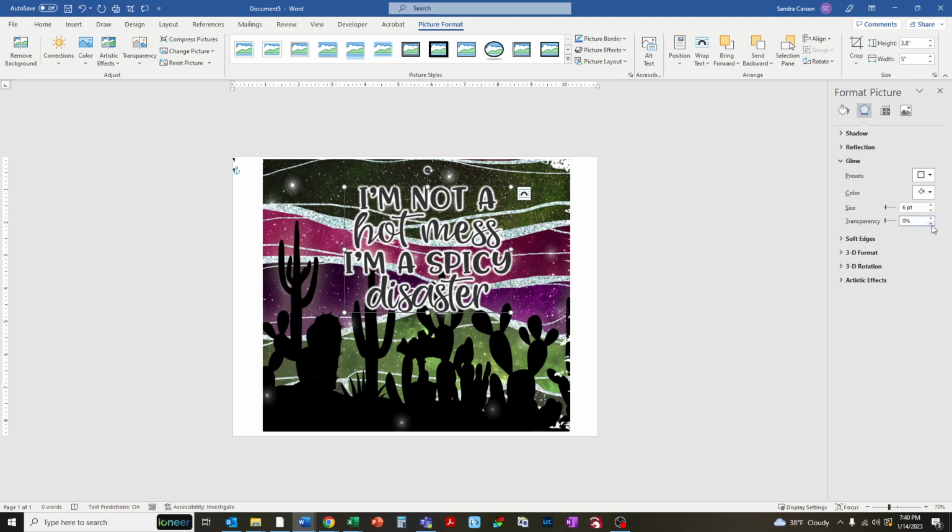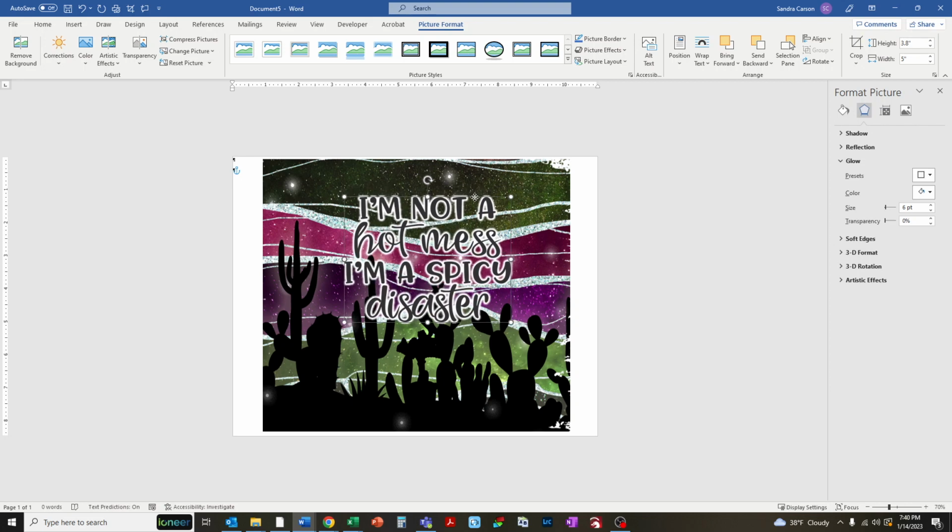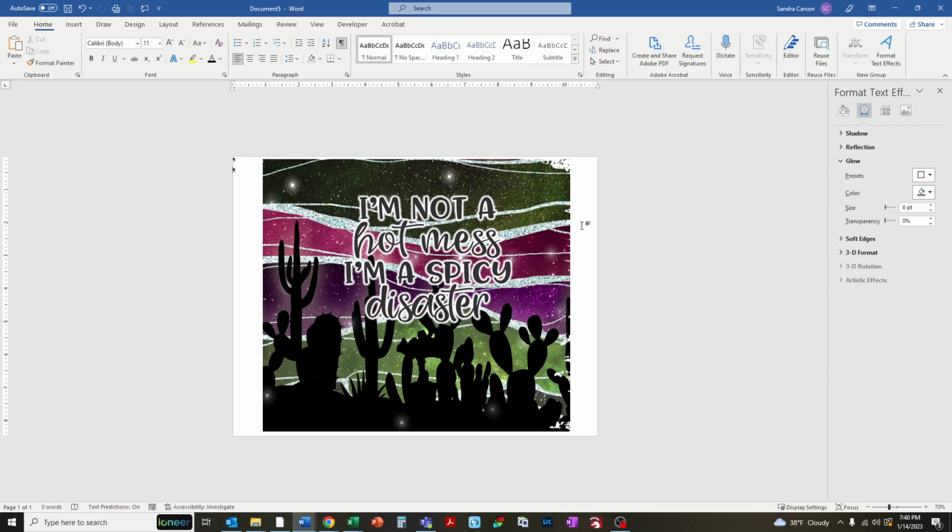Oh, I see. You can make it more transparent so it isn't so bright white. I like it bright on this particular picture, but sometimes that white is distracting.